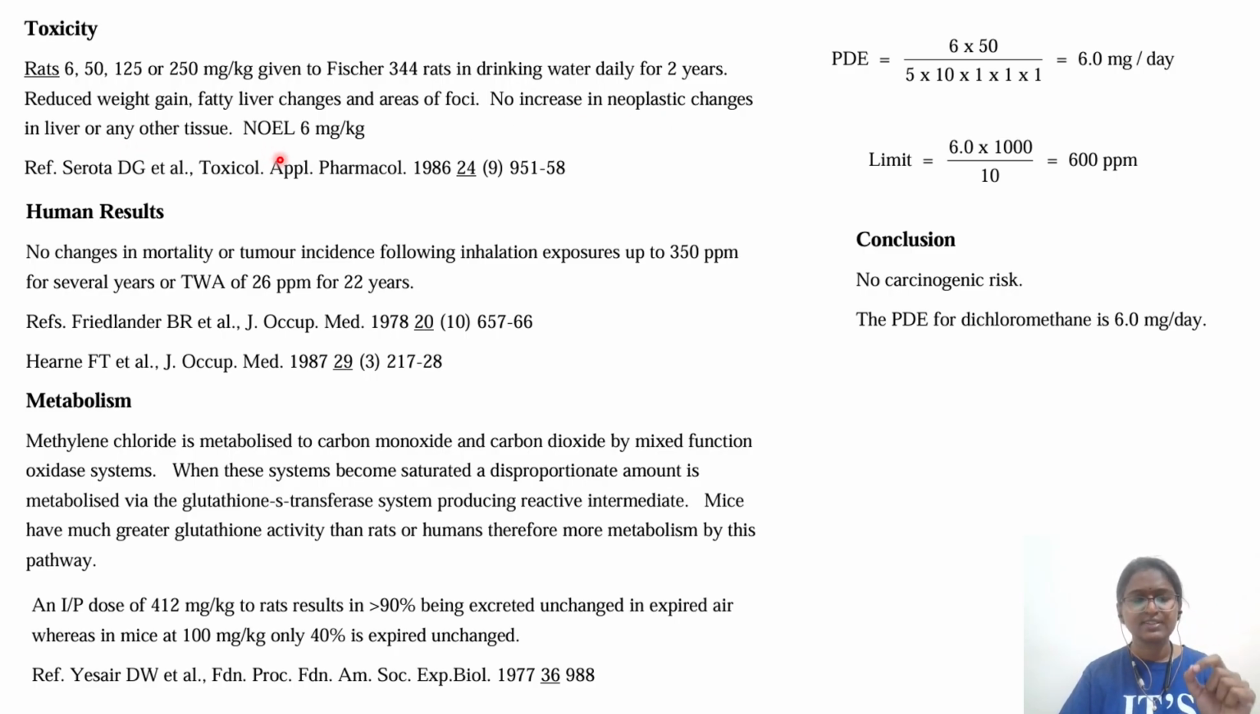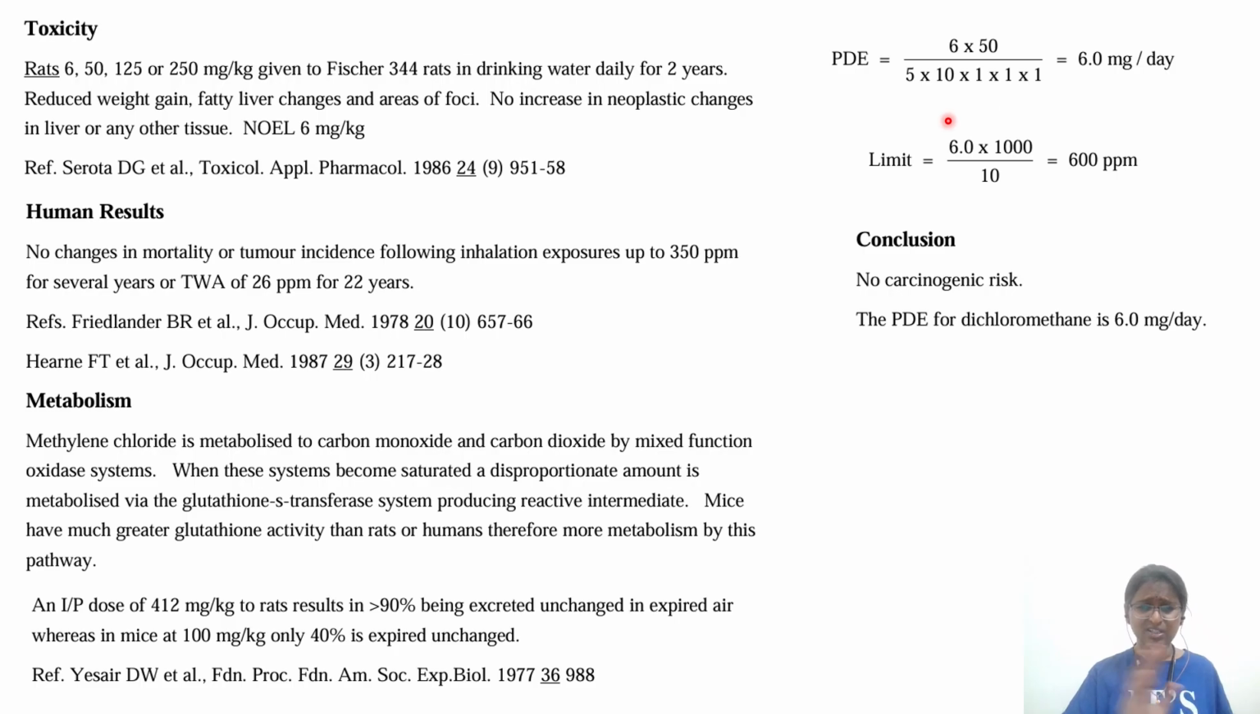So the publication itself, the study director itself has given 6 as the NOAEL. At 50, 125 and 250, all these types of changes, whether it's decrease in weight gain, fatty liver changes, all these things they have observed at 50, 125, 250. 6 is the dose at which they didn't find any kind of changes. So 6 is considered NOAEL. So this 6, this is the calculation what they have done. 6 into 50, 5 into 10, and since no changes, no adverse effects are there, all of them are considered as 1, 1, 1.